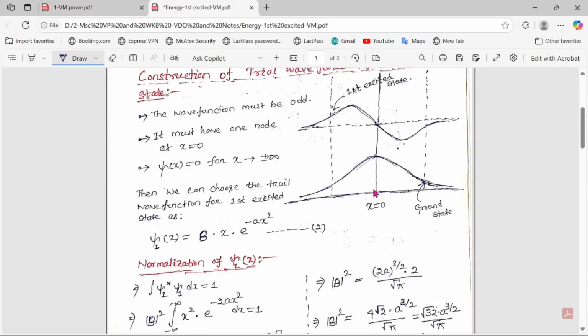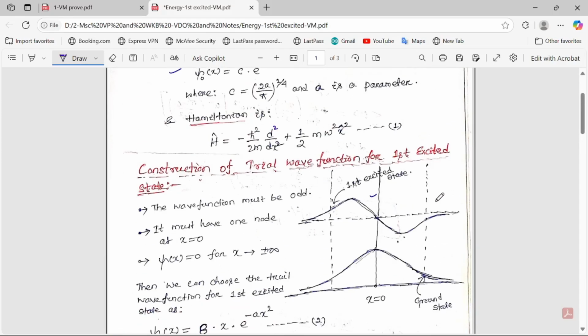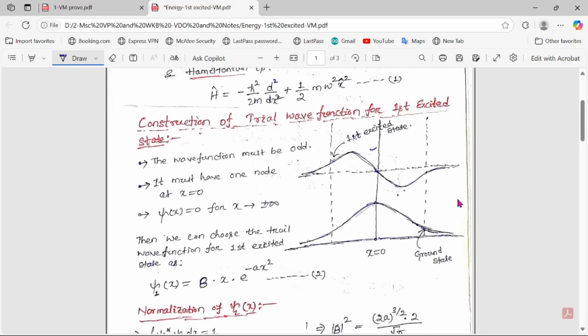We know this is the probability, the wave function of the ground state of a linear harmonic oscillator, and this is the wave function for the first excited state. So it has one node here. For the ground state there is no node, and we can also find the probability, or wave function, beyond the classical limit. So this is the classical limit. Beyond the classical limit also we can find the wave function. So obviously we can find the probability beyond the classical limit, whatever we know from our plus 3 level.